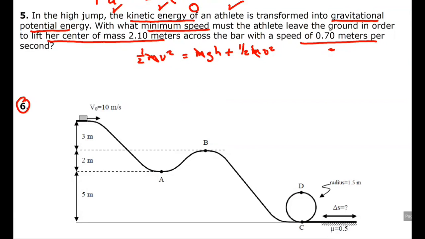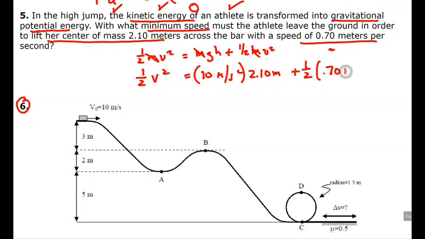And so 1/2 the velocity that we do not know squared equals 10 meters per second squared times the h, which we are given, 2.10 meters. No, it's just lift her center. 2.1 meters plus 1/2 of, now she's got a velocity that we do know, 0.70 meters per second, squared.